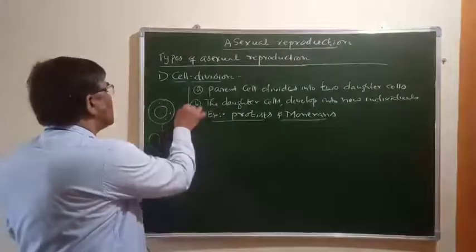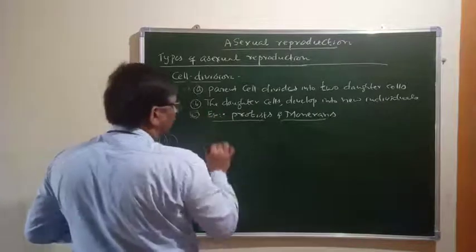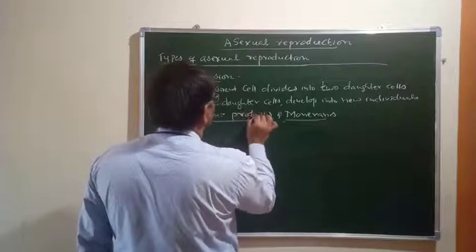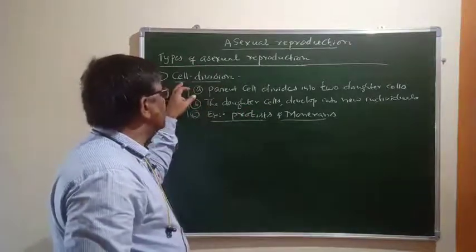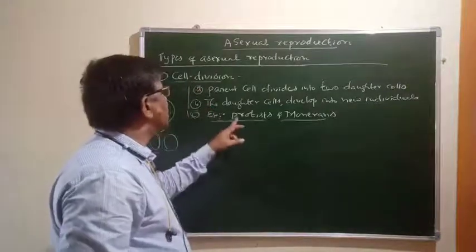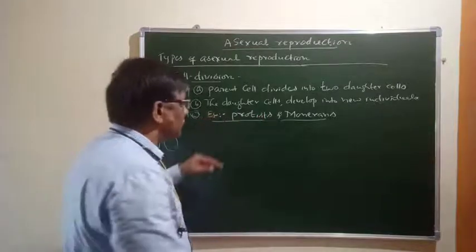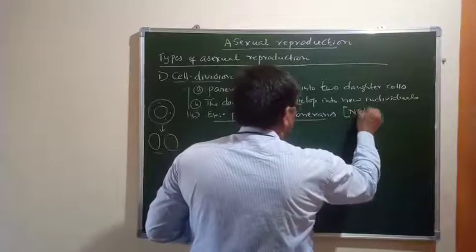You should know all these things, which is very, very important from the point of view of NEET. In a NEET examination they may ask a question: in which of the following organisms does asexual reproduction take place by the cell division method? Then you have to remember these two examples.